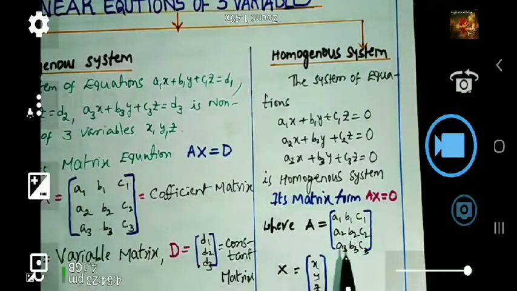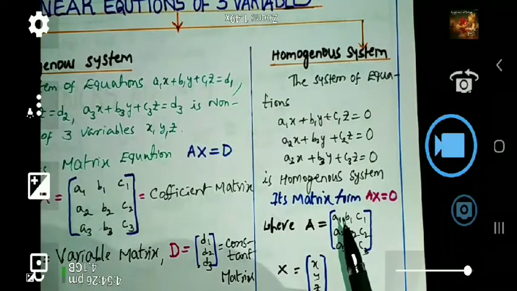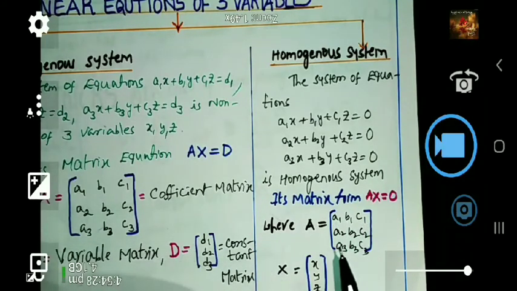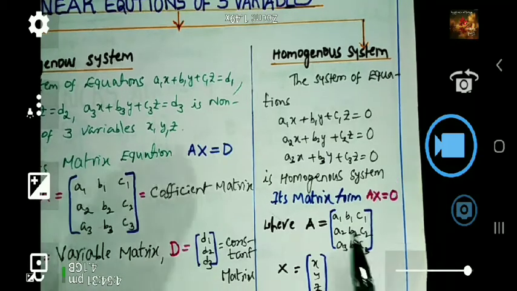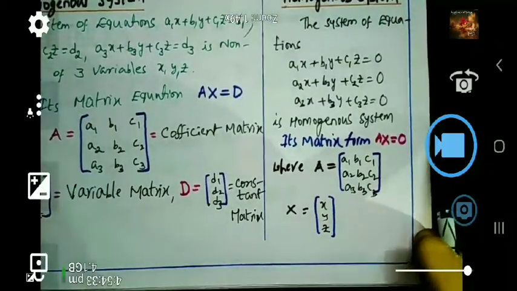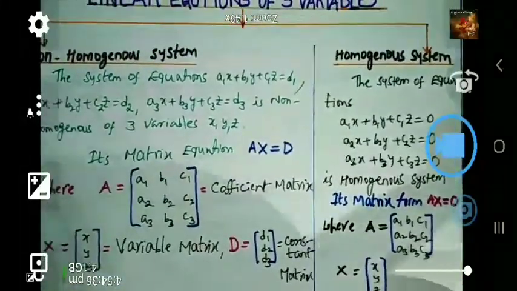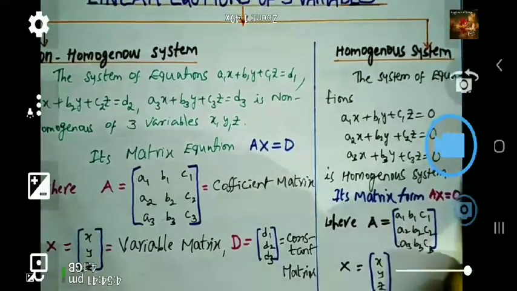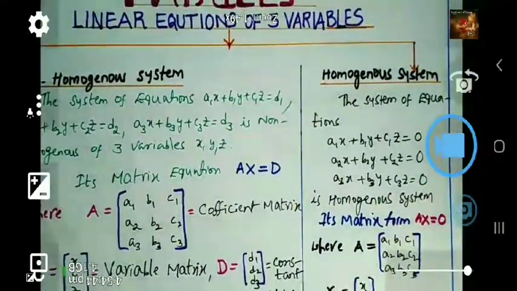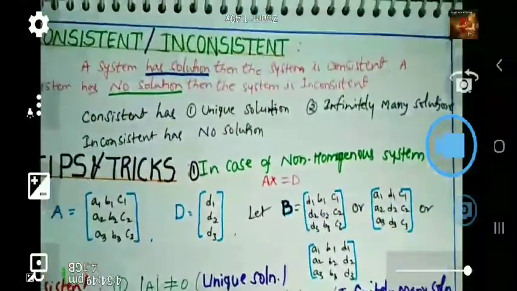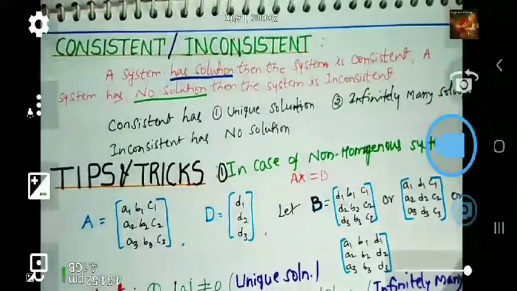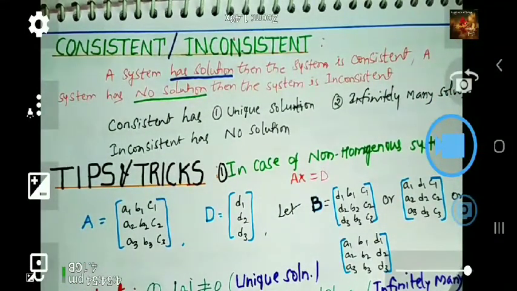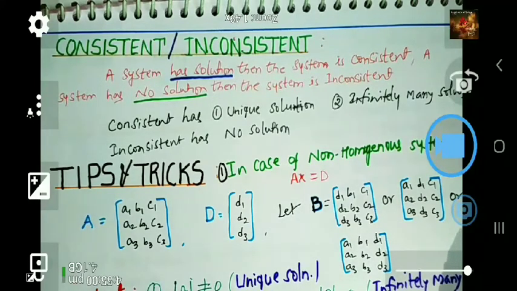Here as usual, A is the coefficient matrix A1, B1, C1, A2, B2, C2, A3, B3, C3, and X is X, Y, Z. First of all, you should know what a system of linear equations of three variables is, non-homogeneous and homogeneous. What are its equation forms, matrix equation forms, and what are A, X, D and O. You will know that first of all. And in this system of equations, he may ask whether the system is consistent, inconsistent, and so on. First of all, the system is either homogeneous or non-homogeneous.